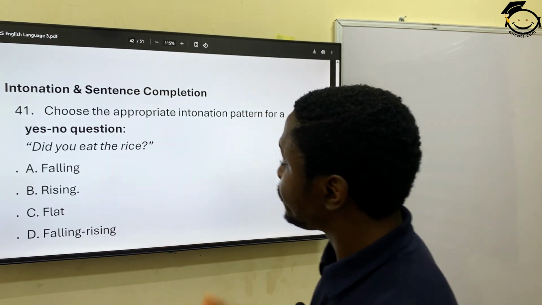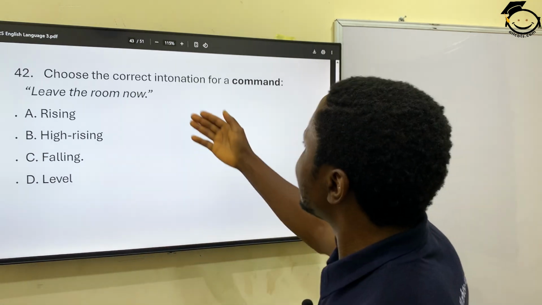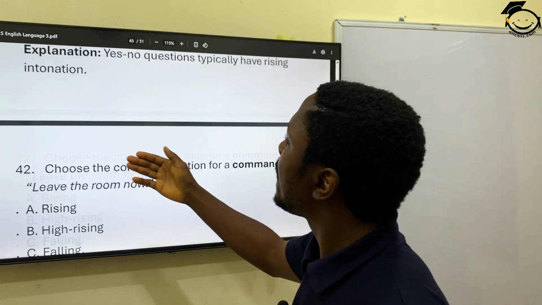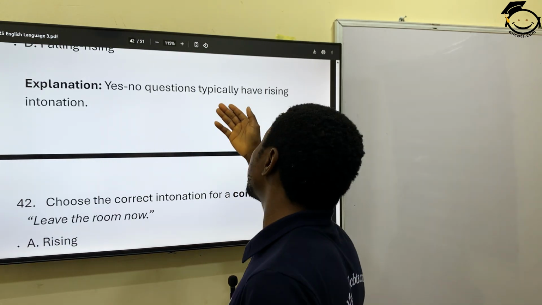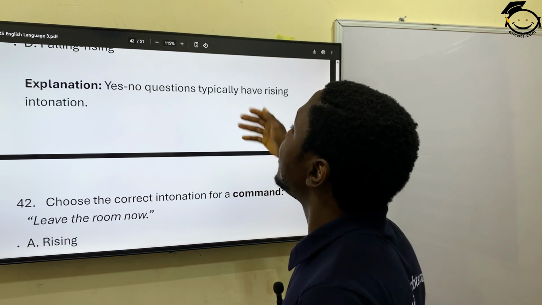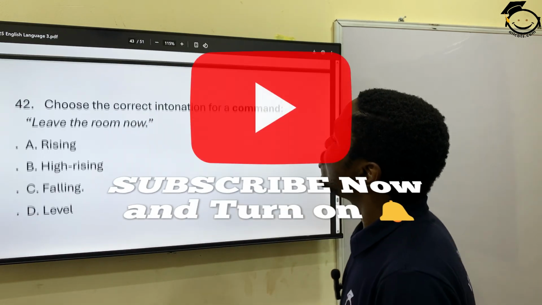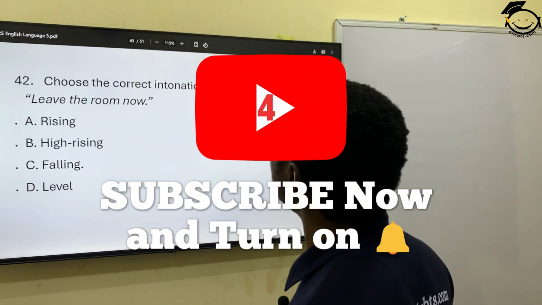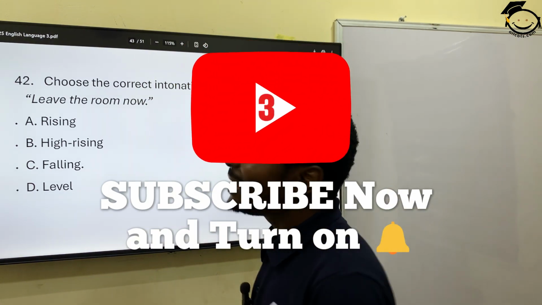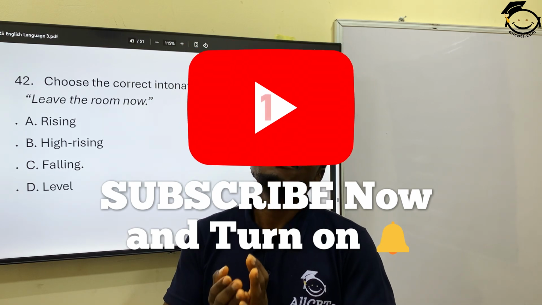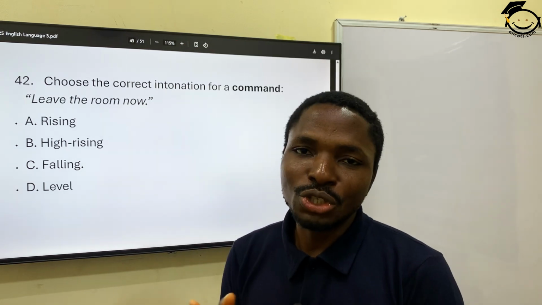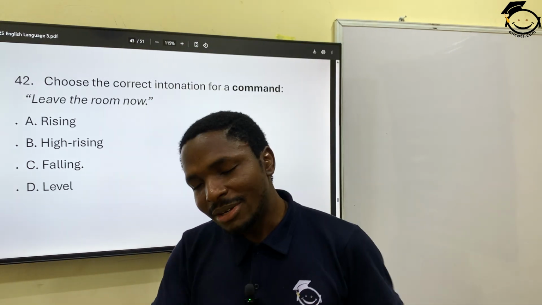Now 42. I think I made a little explanation for you. I say yes, no questions typically have rising intonation, just like I just explained. 42. Choose the correct intonation for a command. Commands will always have falling intonation. Leave the room now.